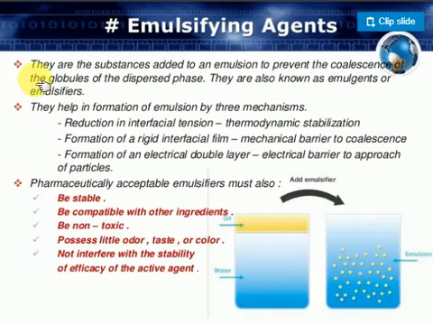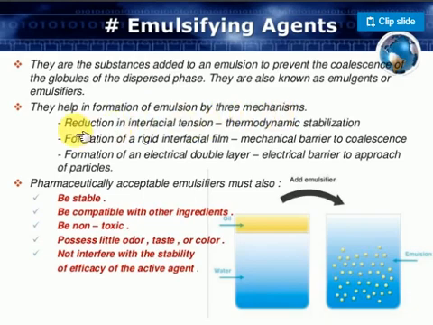Emulsifying agents means those substances which are used for the preparation of emulsions. They are the substances added to the emulsion to prevent the coagulation of the globular proteins only. The coagulation process is prevented by adding such materials. Those materials are called emulsifying agents, also known as emulsifiers. They help in the formation of the emulsion by three mechanisms.